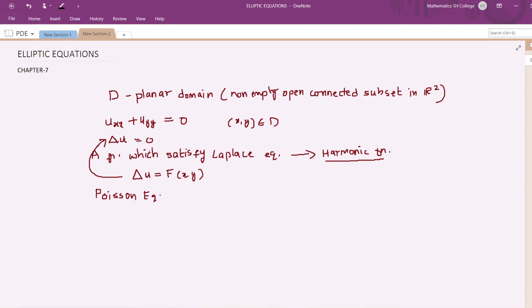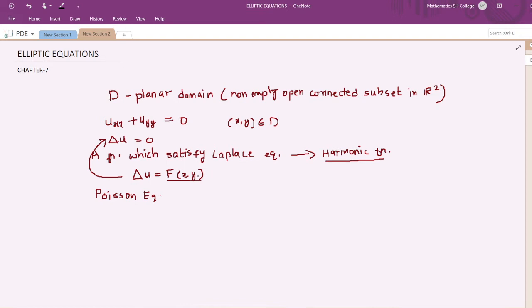So this represents the distribution of temperature u in a domain D at equilibrium. Also f of x, y is the non-homogeneous term. This describes the rate at which heat is produced in that domain.